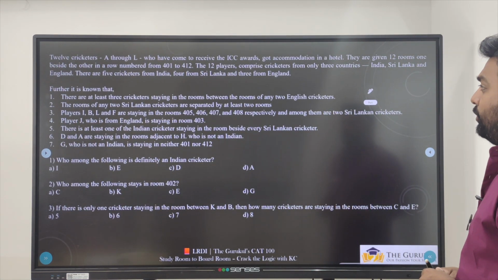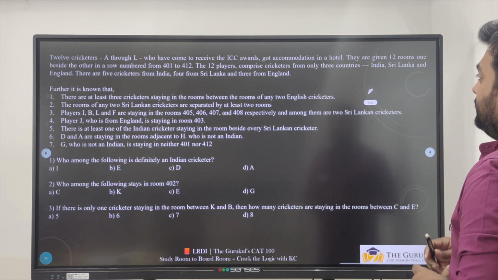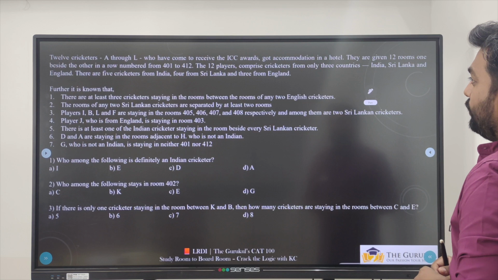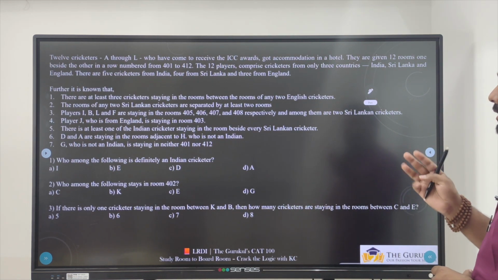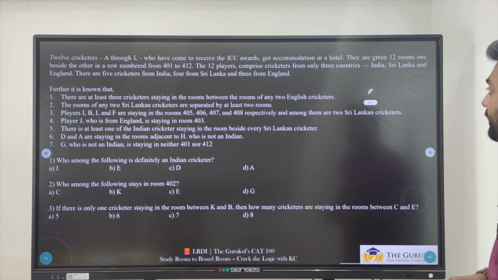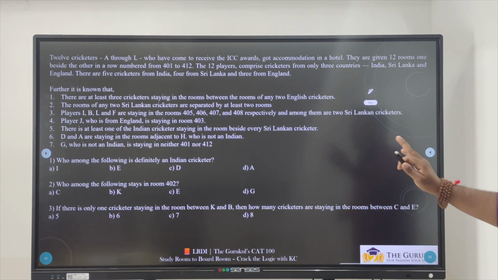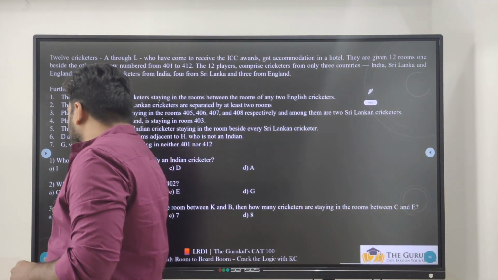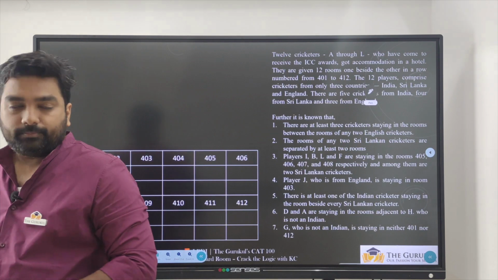12 cricketers A through L who came to receive the ICC awards got accommodation in a hotel. They are given 12 rooms beside each other in a row numbered 401 to 412. The 12 players comprise cricketers from only 3 countries, India, Sri Lanka and England. There are 5 cricketers from India, 4 from Sri Lanka and 3 from England, and further information is there, and we have 3 sets following that. So let's see how to solve this question.